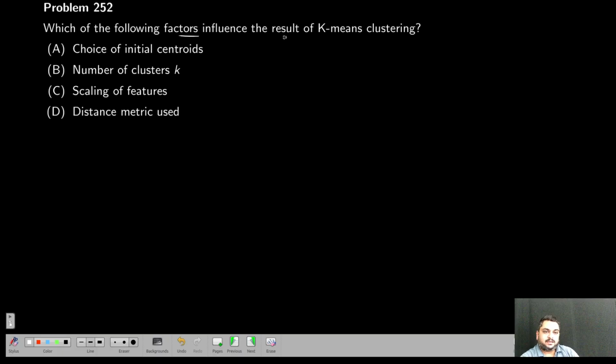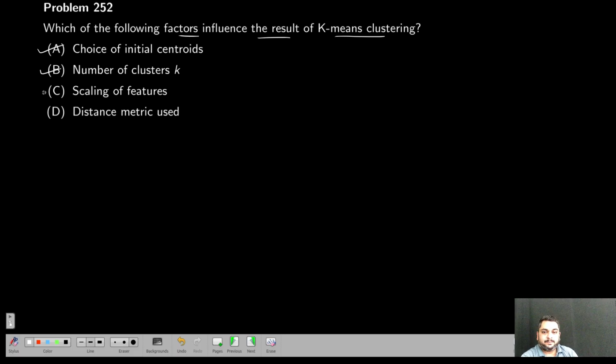Which of the following factors influence the result of K-Means clustering? Choice of initial centroids, yes, because wherever you form the initial centroid, the cluster will form around that. Number of clusters K, definitely impacts K-Means.